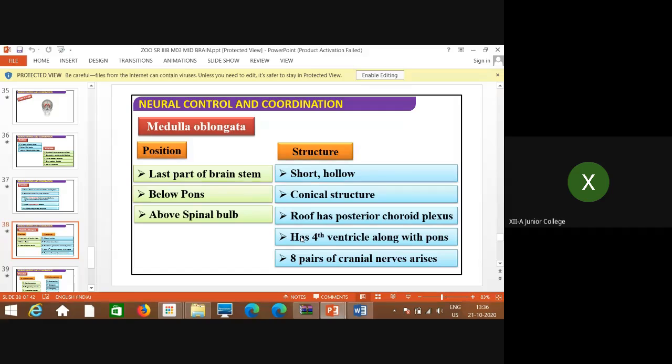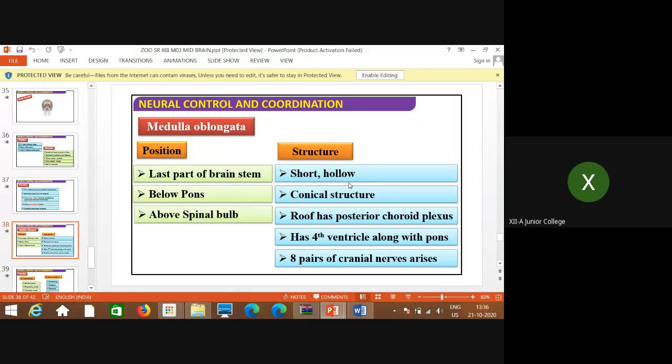Now the next part is what? Medulla oblongata. That is the last part of the brain. It looks like a tubular structure, and it is below the pons. That means below the bulging structure, and above the spinal cord. This medulla oblongata, which is a tubular structure, continues into the spinal cord. So it is present above the spinal cord and below the pons, and it is a part of the hindbrain itself. So below the pons and above the spinal cord, that is the last part of the brainstem.